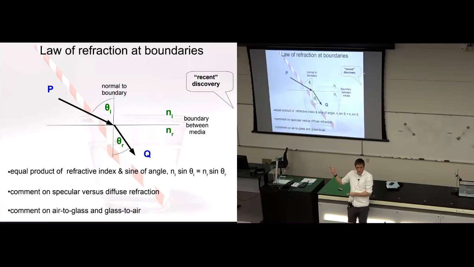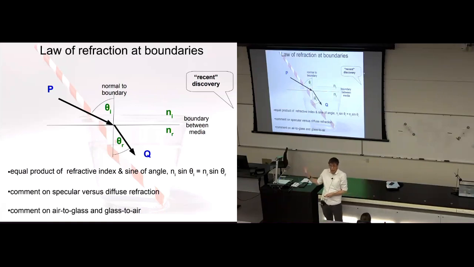Before we used theta I, theta r for incident and reflected, but we've got the same subscripts. Again, we're measuring with respect to the normal. That's how we define these angles. And you see here that in refraction, theta I in this particular case is larger, and theta r is smaller.